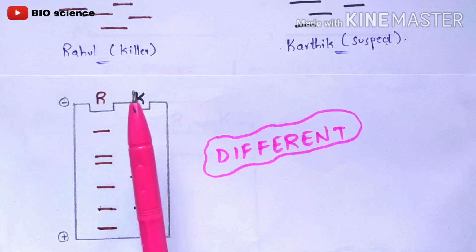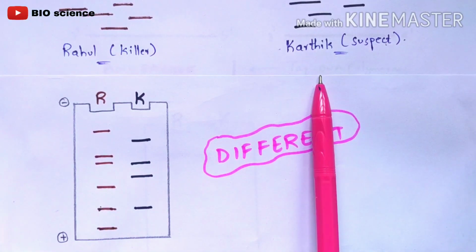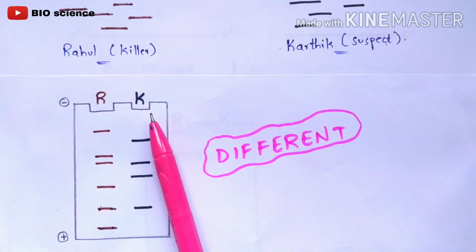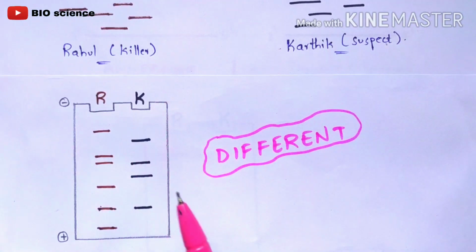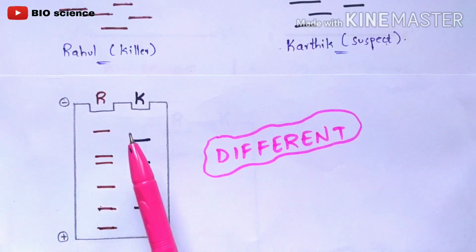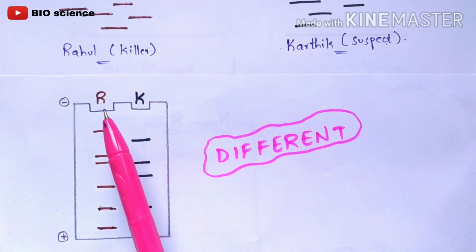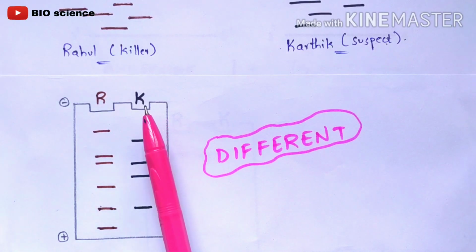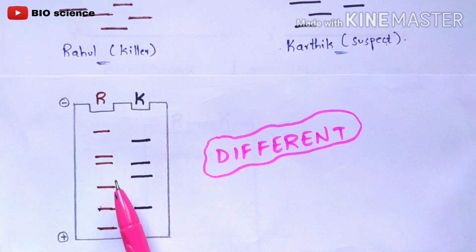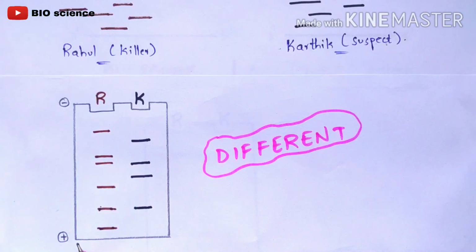You are going to add the fragments obtained from Rahul in the first well, and now we are going to add the fragments obtained from Karthik in the second well, right? I have indicated R as Rahul and K as Karthik. If you see here, there is a large amount of difference. Once you add the DNA fragments in these wells, they start migrating and separating from the negative electrode towards the positive electrode.